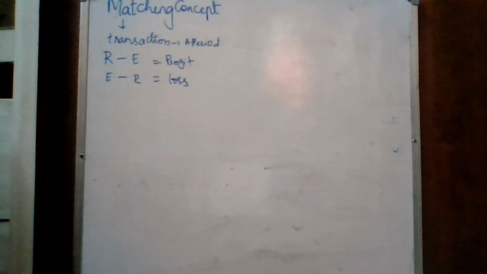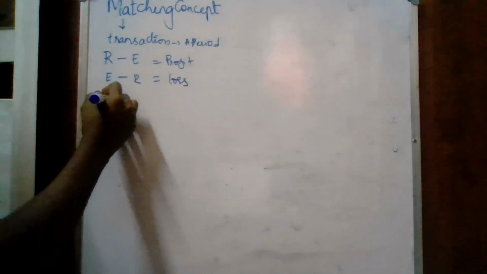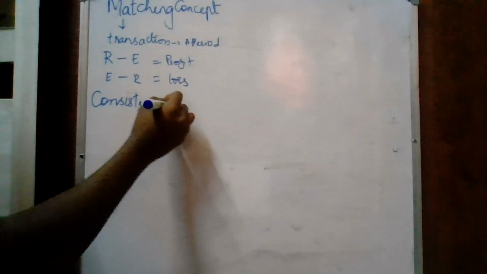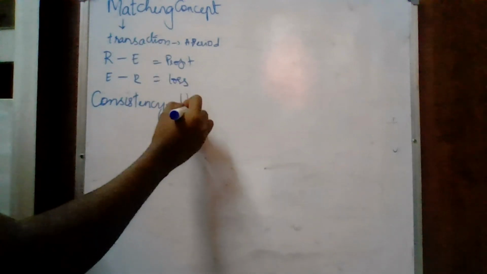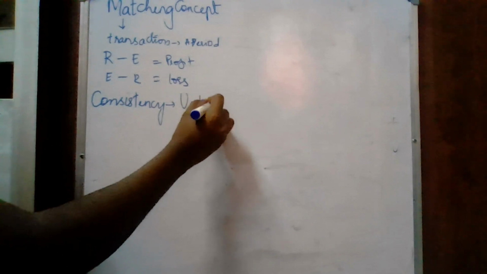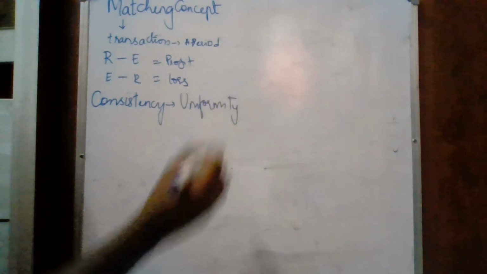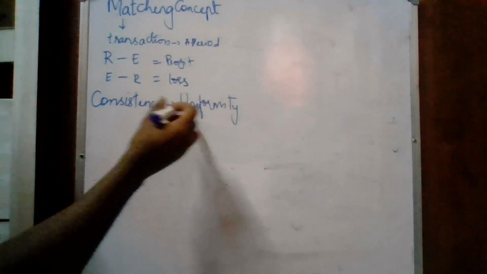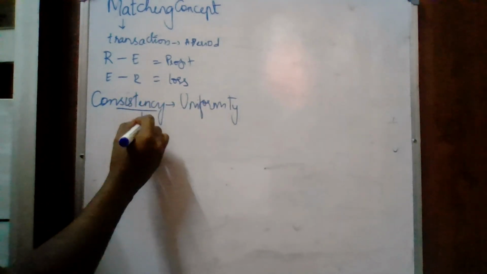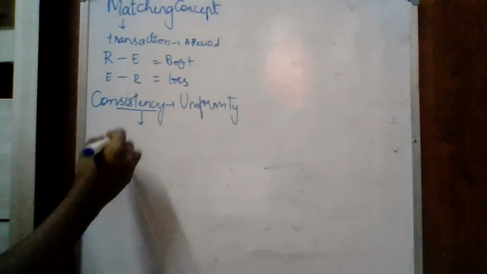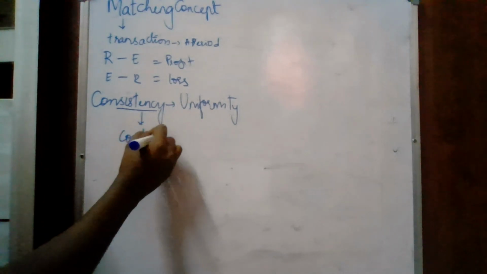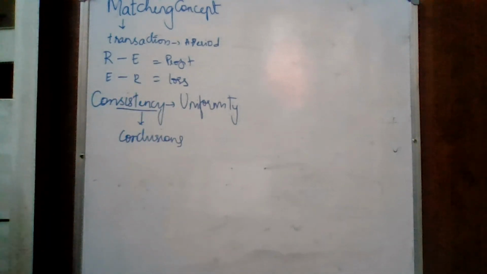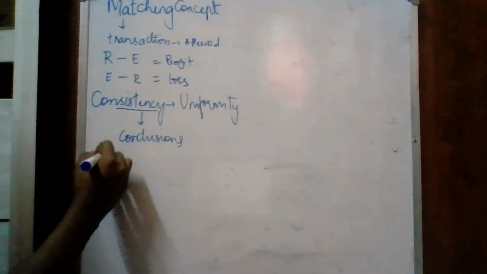Matching concept. Next you have the consistency concept. What is consistency? There should be uniformity in the policies or accounting conventions that have been applied in the business for recording the transactions. Because based on this consistency, based on the policies being followed, you can draw conclusions about what is happening in the business. Next we have conservatism.